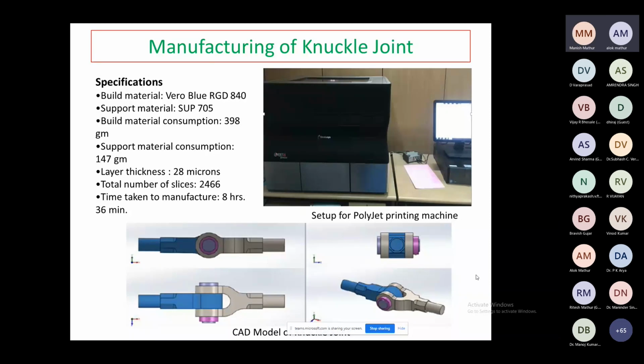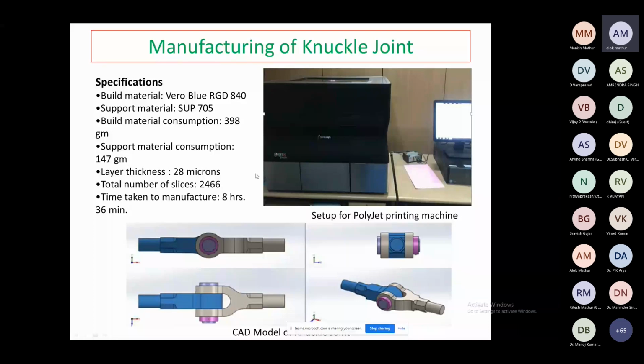So in these specifications we have the build material, right? Zero blue, that is RGD 840. Then we have the support material SUP 705. The build material consumption is 398 grams for manufacturing this knuckle joint. Then the support material consumption is 147 grams. Layer thickness is 28 microns. Total number of slices is 246. And the time taken to manufacture these parts is 8 hours 36 minutes. This is the setup for the polyjet printing machine.